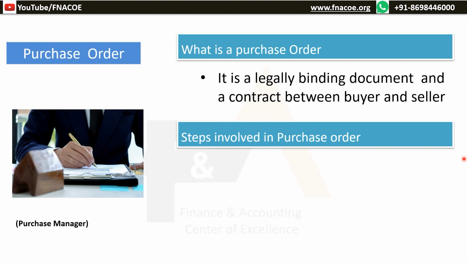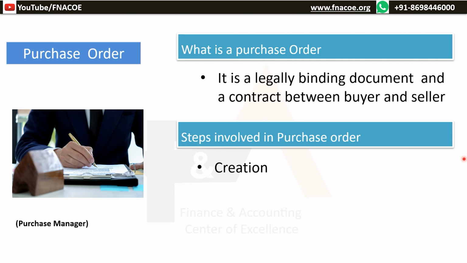Once the purchase order is approved by authority, the PO is automatically sent to the vendor. It is sent either through supplier portal or through email. When the seller accepts the document, it becomes a legally binding contract between the buyer and the seller.